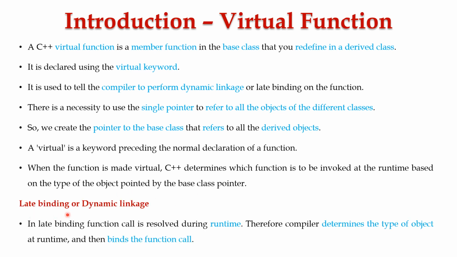Now let's see what is late binding or dynamic linkage. In late binding, the function call is resolved during the runtime. So only during the runtime can we resolve the function call. Therefore, the compiler determines the type of object at runtime and then it binds the function call.